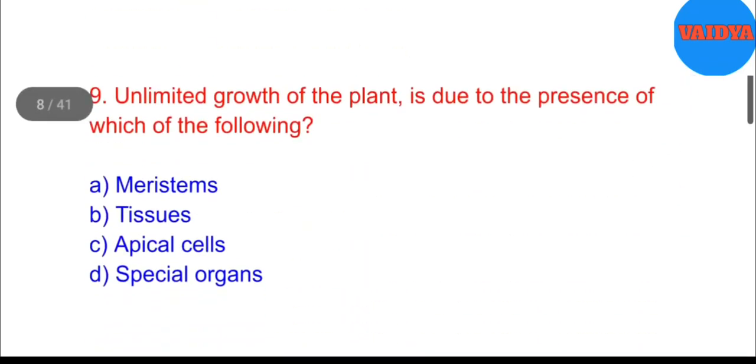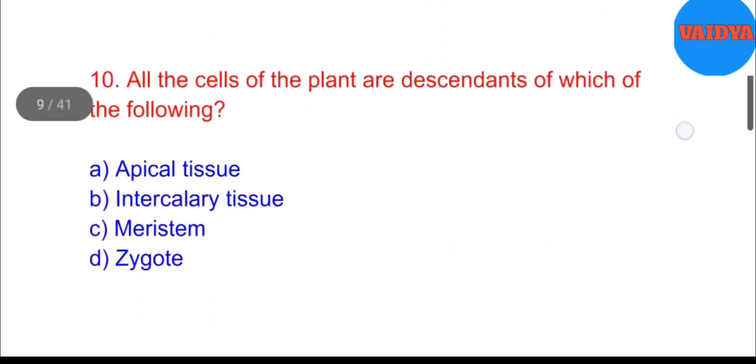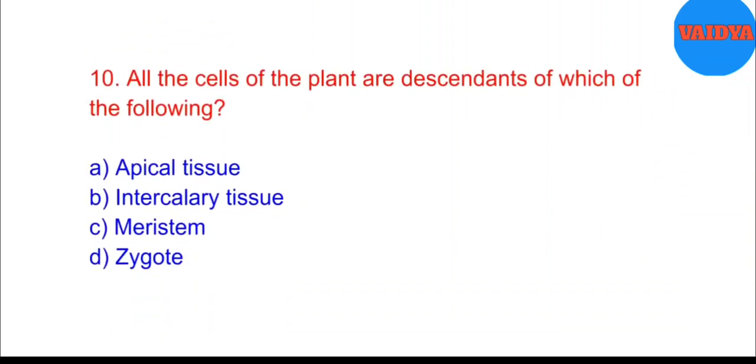9. Unlimited growth of the plant is due to the presence of which of the following? A. Meristems. B. Tissues. C. Apical cells. D. Special organs. Answer. A. Meristems.